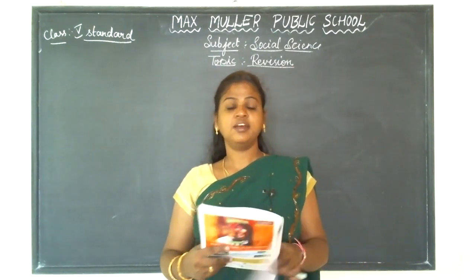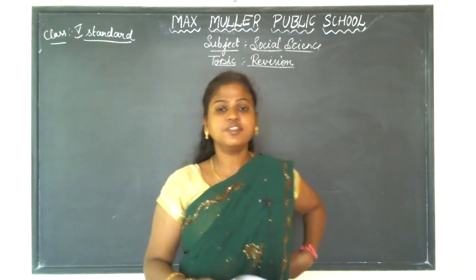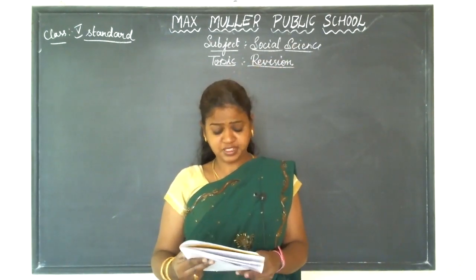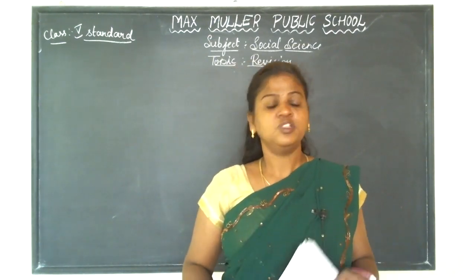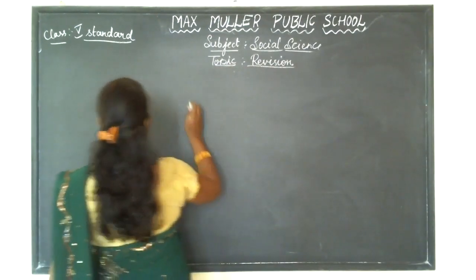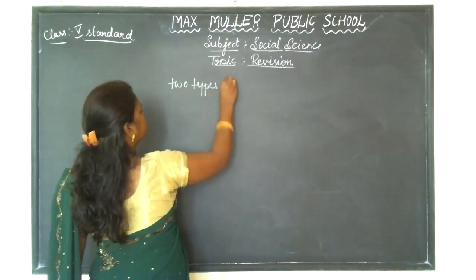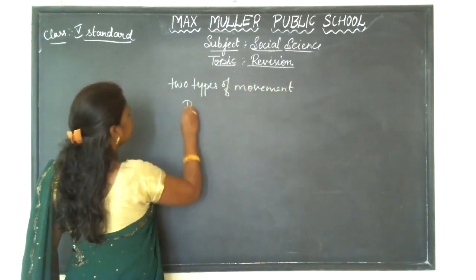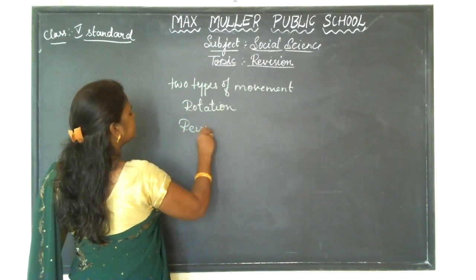So today I'm just going to give you a revision of lesson number 3, movements of the earth. So the first question, answer the following. The first question is, what are the 2 movements of the earth? Explain. So you all know what the 2 movements of the earth are. What are the 2 types of movement? That is rotation and revolution.